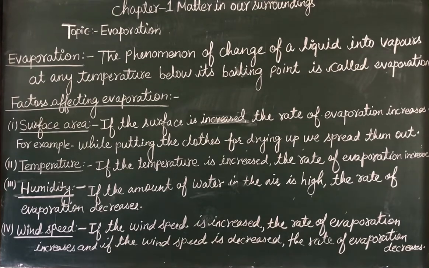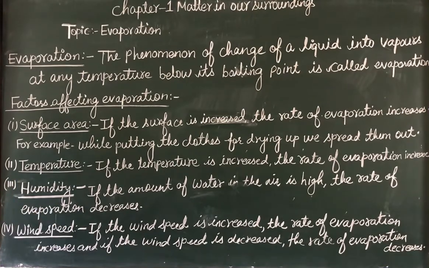What is evaporation? Evaporation is a surface phenomenon in which a liquid changes or converts into vapor or gas at any temperature below its boiling point. For example, in the case of water, we know that the boiling point of water is 100 degrees Celsius, but below its boiling point, at any temperature like 40 degrees Celsius, room temperature, or 60 degrees Celsius, it converts into vapors.